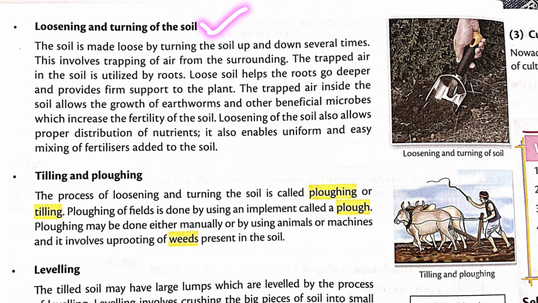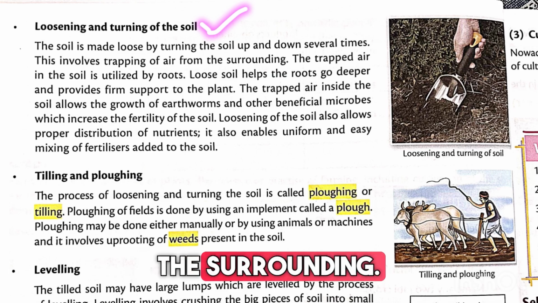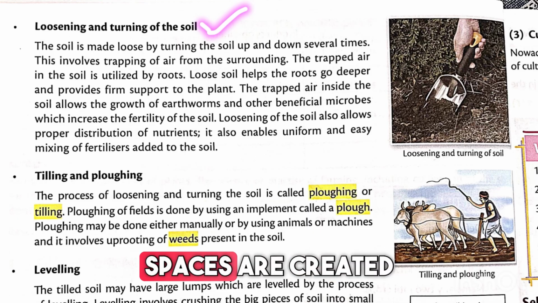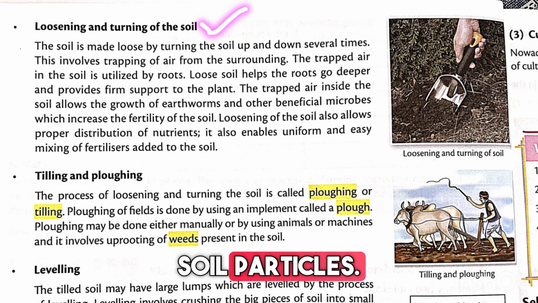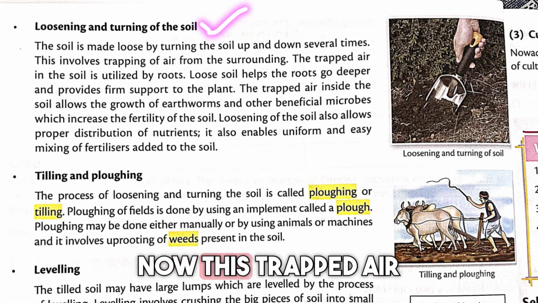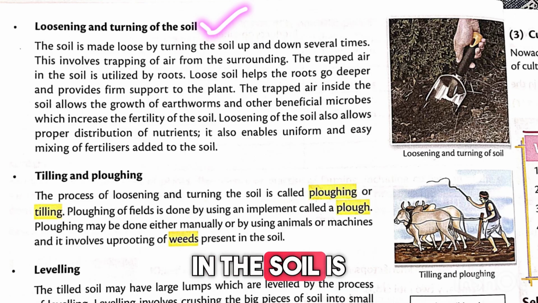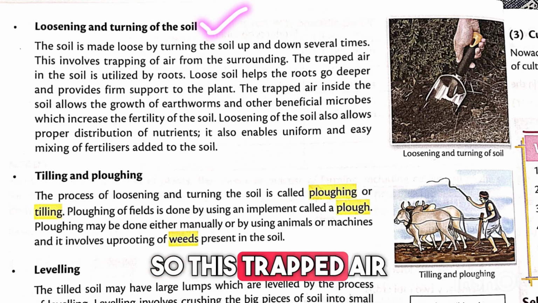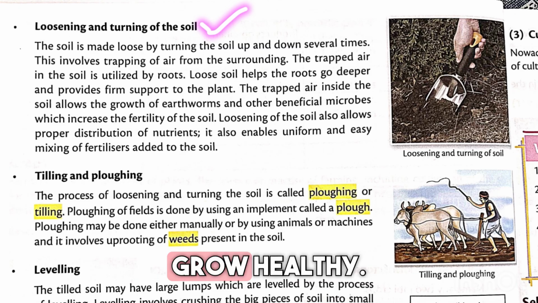And this involves trapping of air from the surrounding. What happens when the soil becomes loose, small spaces are created between soil particles and in spaces में surrounding air trap हो जाती है. Now this trapped air in the soil is utilized by roots, and plant roots also need air for proper growth. So this trapped air helps roots breathe and grow healthy.